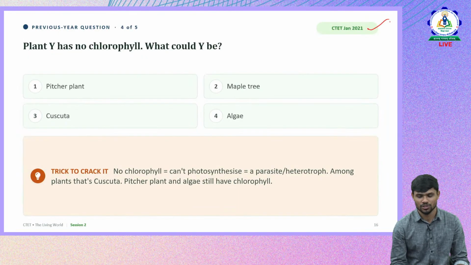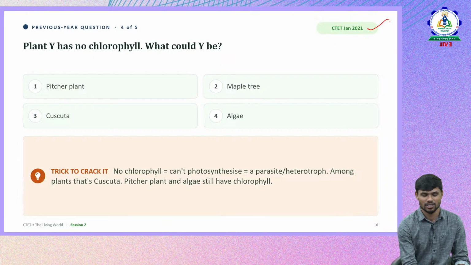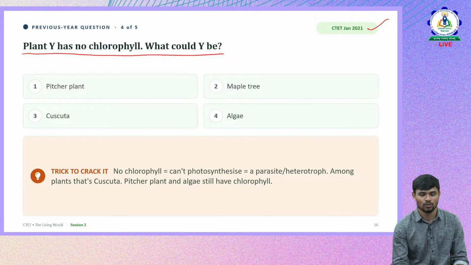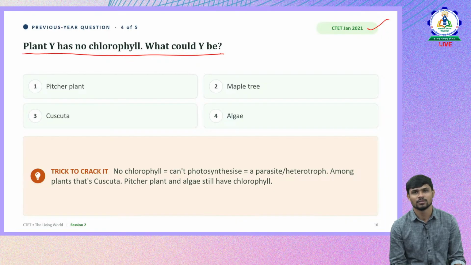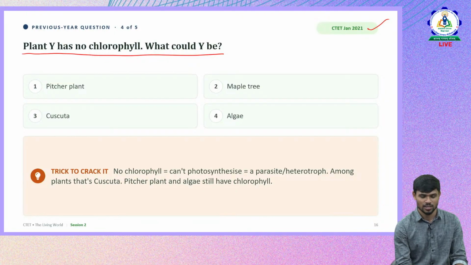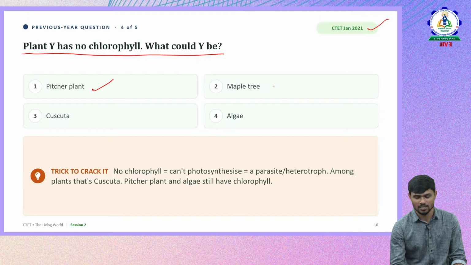Next, one more question from 2021. The question is, plant Y has no chlorophyll. What could it be? So the meaning of the question is, a plant which doesn't have chlorophyll. What could it be among the options? So is it picture plant? Is it maple plant? Is it algae?